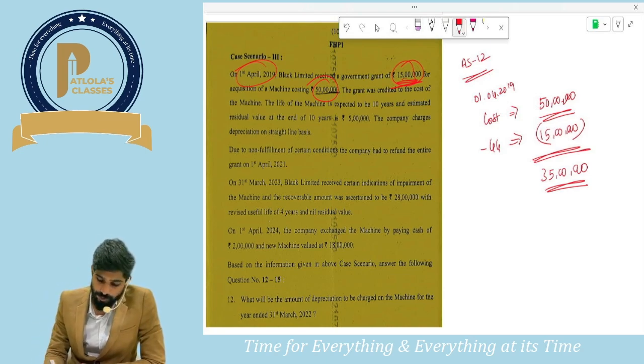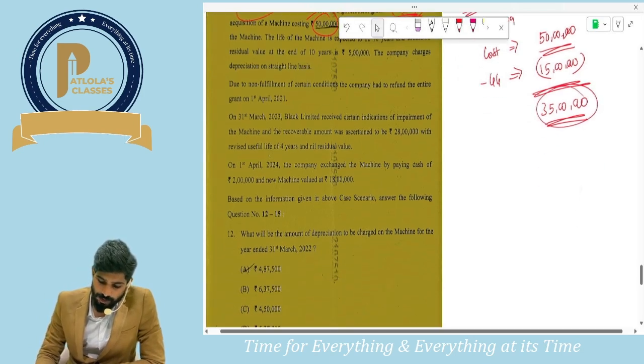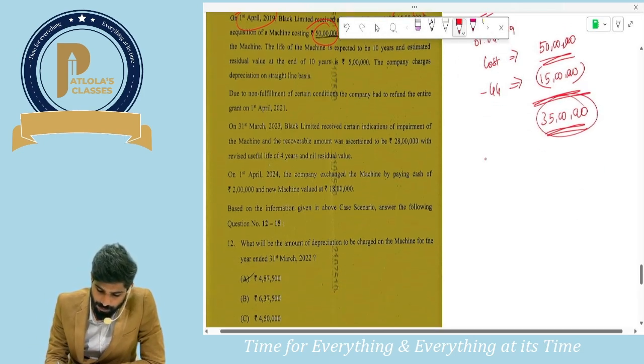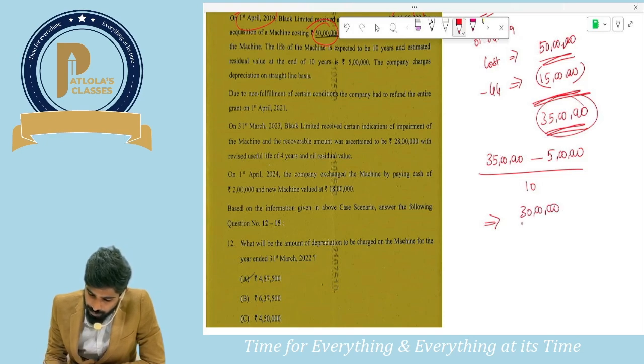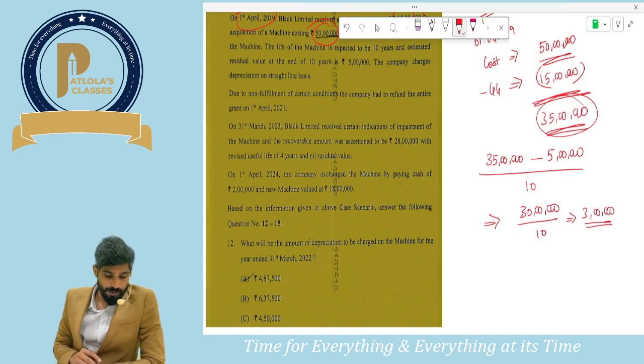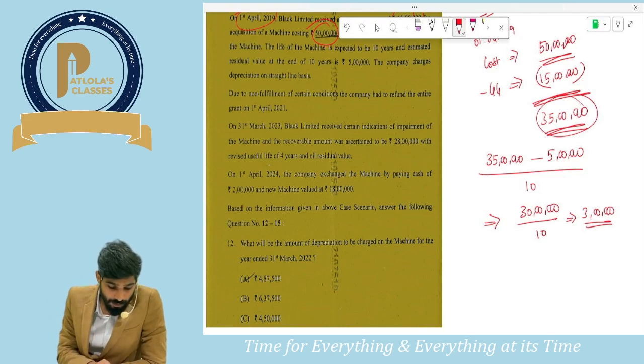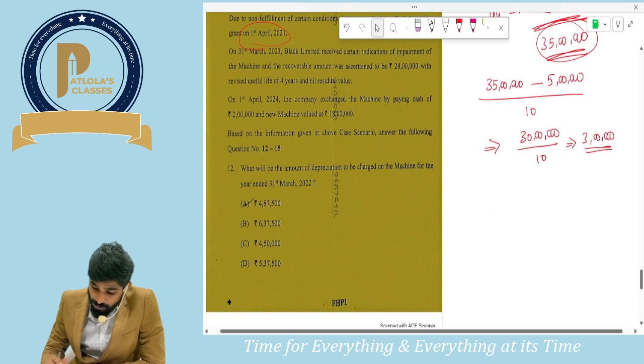So we know we have to provide depreciation on straight line basis. We know the formula for depreciation: cost minus residual value. How much is the residual value? 5 lakhs, divided by useful life of 10 years. So how much will be depreciation per annum? 30 lakhs divided by 10. Per annum depreciation will be 3 lakhs, guys. So for how many years have we provided depreciation? When is the next condition given? 1st April 21. So can I say we have provided 2 years depreciation?